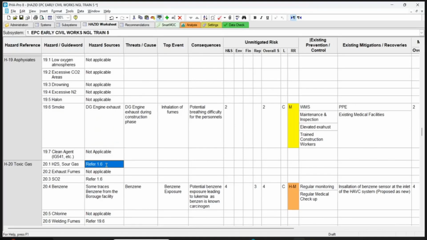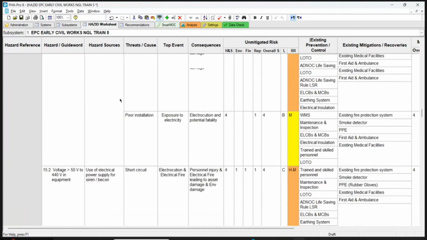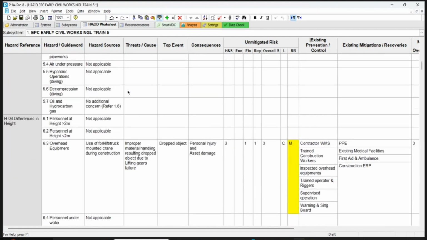Heat source that we have taken in 1.6. Heat source that was applicable, not applicable. Why I'm saying that? Because we have taken 1.6. We can note this part in 1.6. So let us keep it.